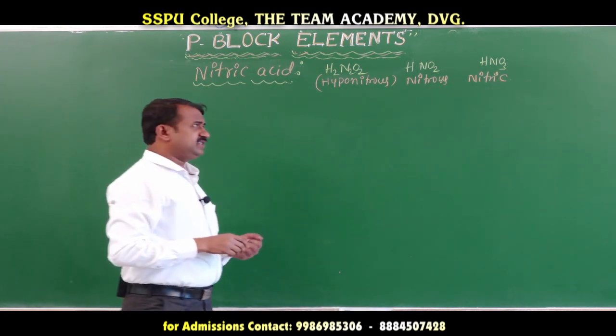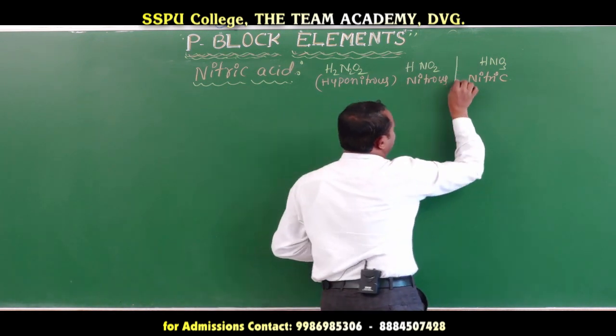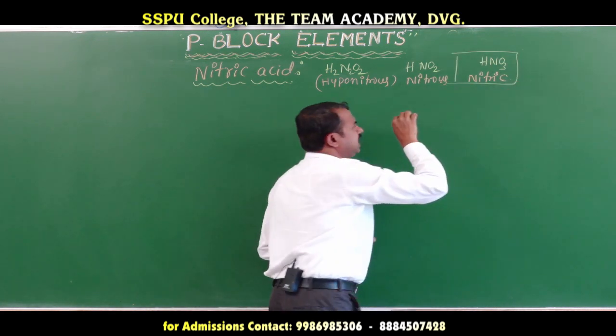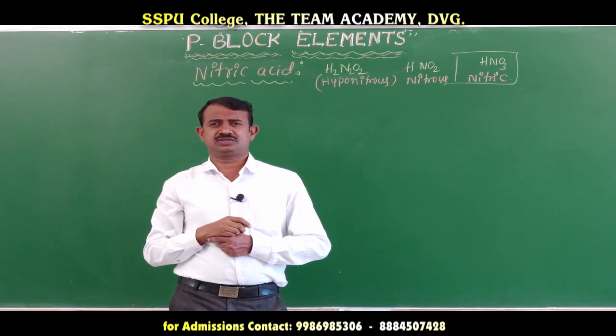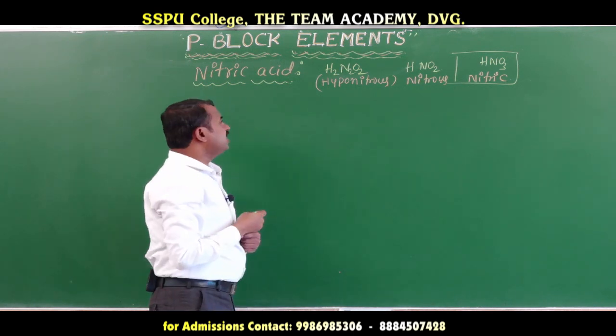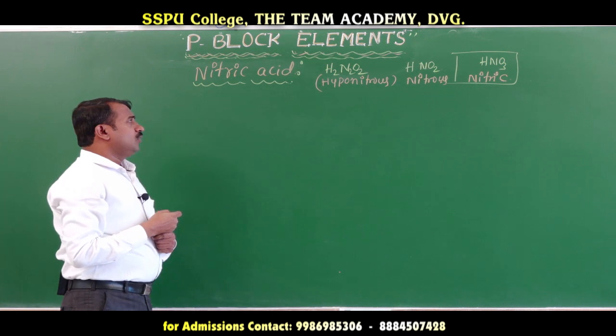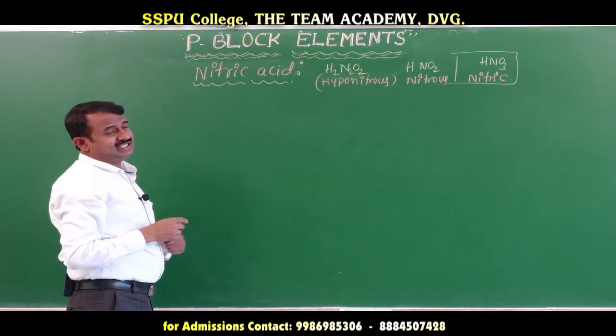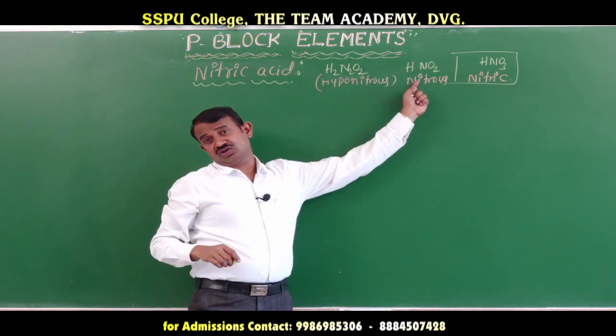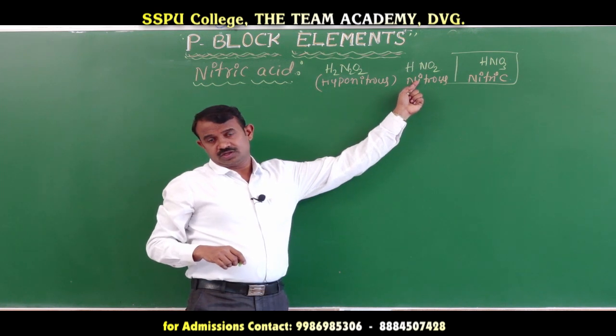Generally, this is very important in this chapter. Nitric acid is important in so many reactions. First we will go for nitric acid. These are all oxoacids of nitrogen.